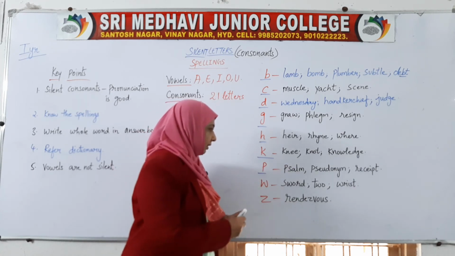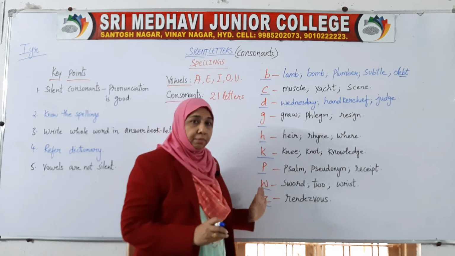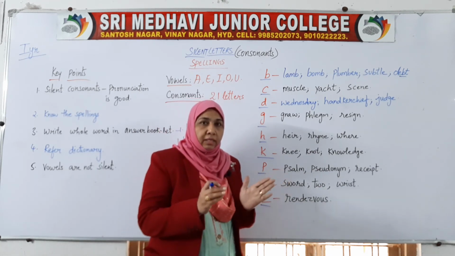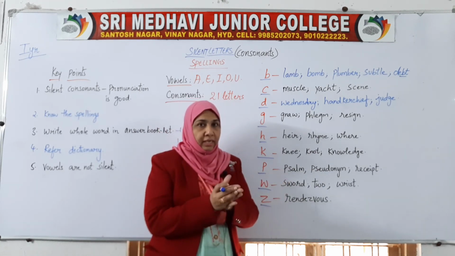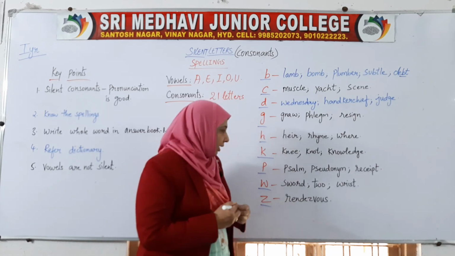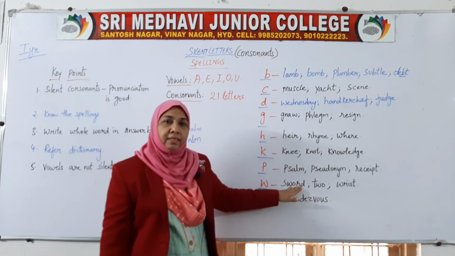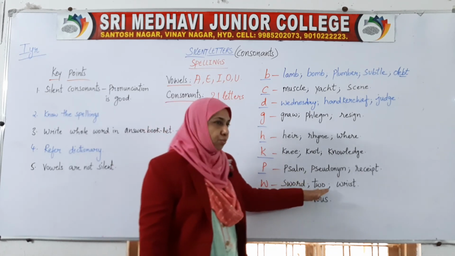The next is W. How do we pronounce the W? In some words we definitely need the W sound, but in many places W is silent. Like here you can take sword. It should be pronounced as sword. Two.